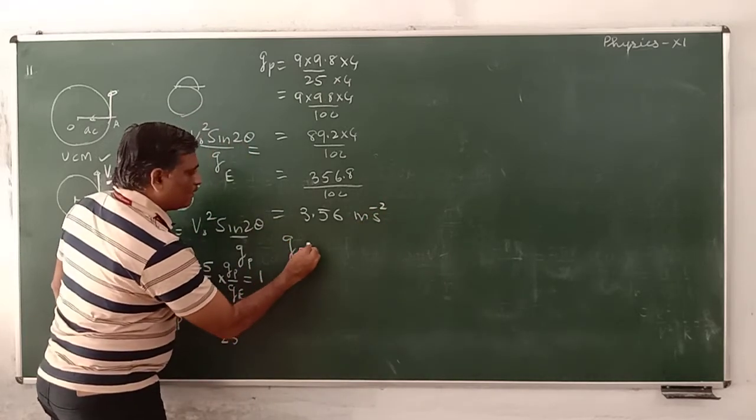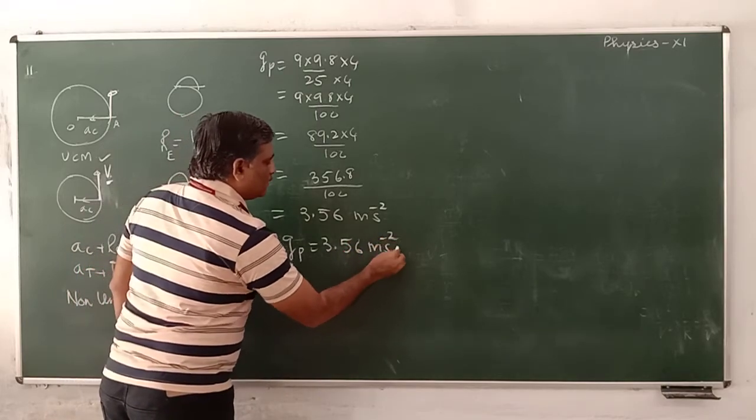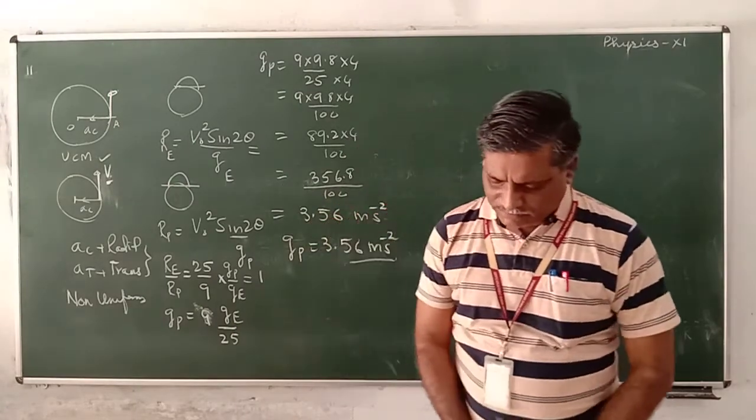G on planet is equal to 3.56 meter per second square. This is the right option, it must come.